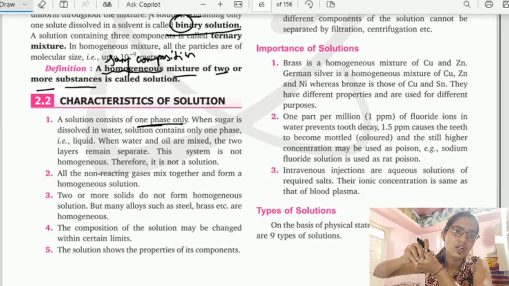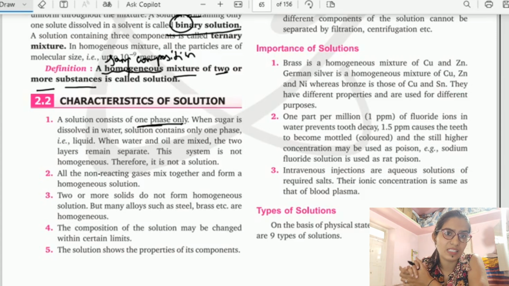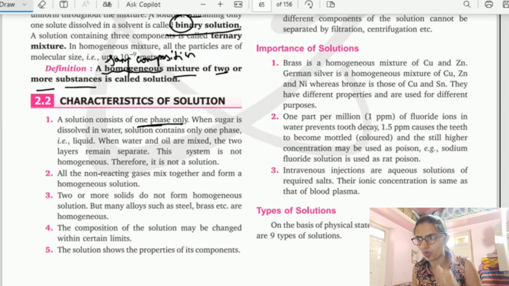For example, salt water. When salt and water are mixed, I get the salt solution and there are no layers or phases I see. So it is obviously a solution. What they want to say is the solution consists of only one phase. All the non-reacting gases mix together and form a homogeneous solution.